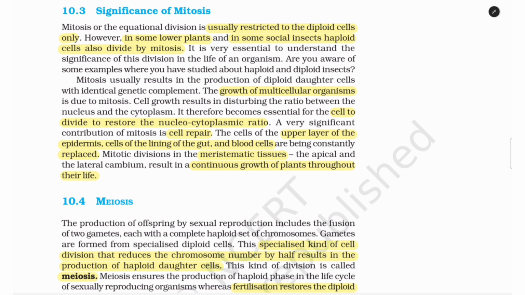Mitosis usually results in the production of diploid daughter cells with identical genetic complement. The growth of multicellular organisms is due to mitosis. Cell growth results in disturbing the ratio between the nucleus and the cytoplasm. It therefore becomes essential for the cell to divide to restore the nucleocytoplasmic ratio. A very significant contribution of mitosis is cell repair. The cells of the upper layer of the epidermis, cells of the lining of the gut, and blood cells are being constantly replaced due to mitosis. Mitotic divisions in the meristematic tissue, the apical and the lateral cambium, result in a continuous growth of plants throughout their life.